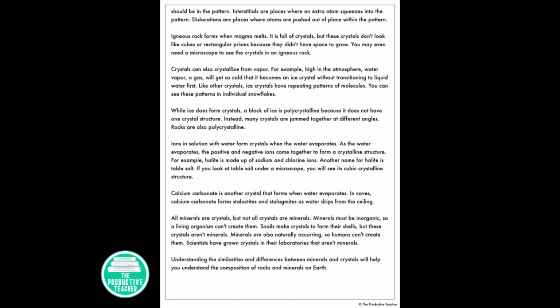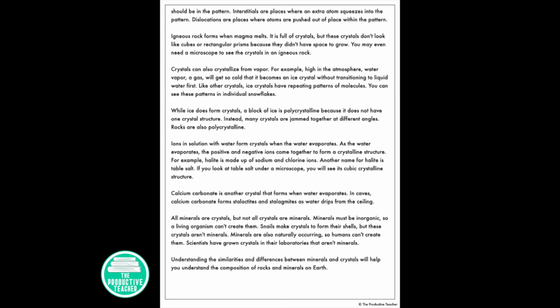For example, high in the atmosphere, water vapor, a gas, will get so cold that it becomes an ice crystal without transitioning to liquid water first. Like other crystals, ice crystals have repeating patterns of molecules. You can see these patterns in individual snowflakes.